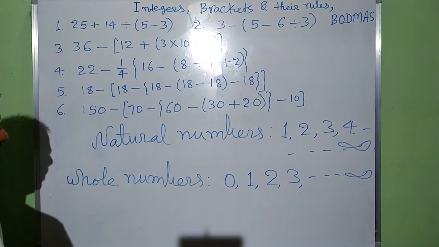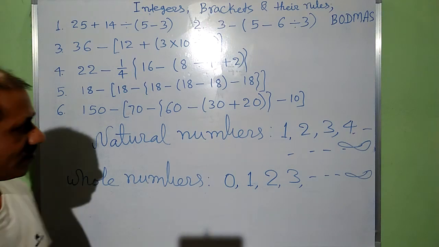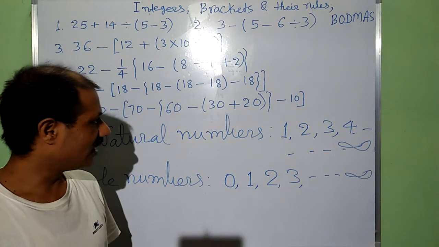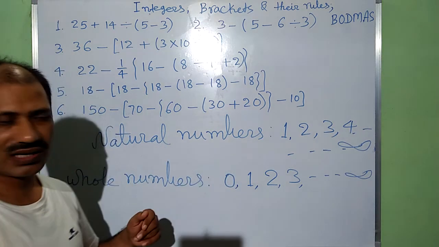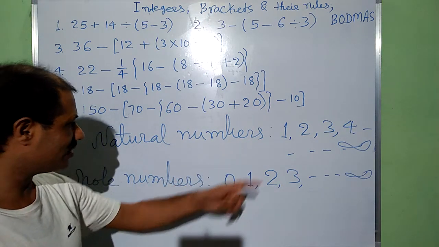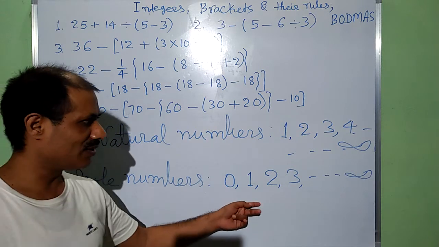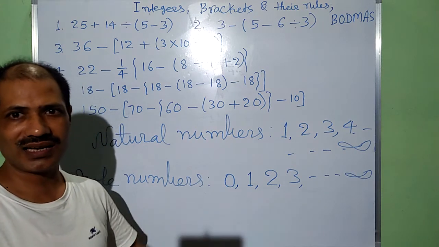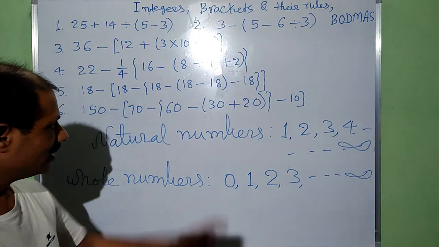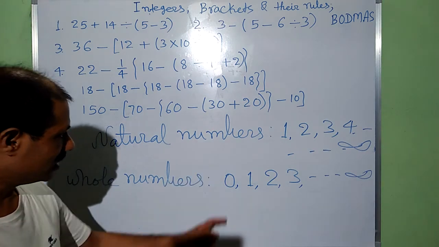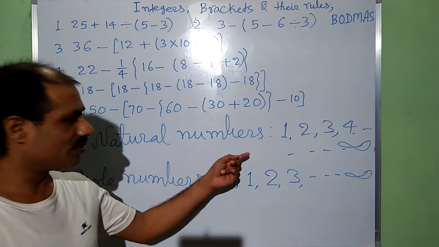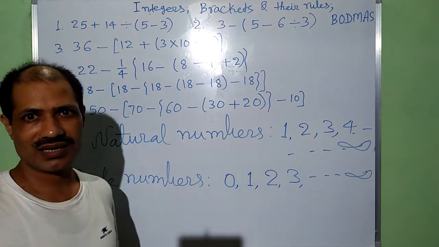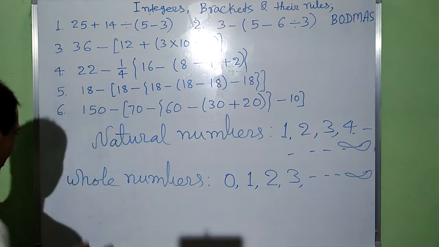And integers. When we add negative of natural numbers or negative of counting numbers in this whole numbers, we get integers. 0 together with negative of natural numbers are called integers.